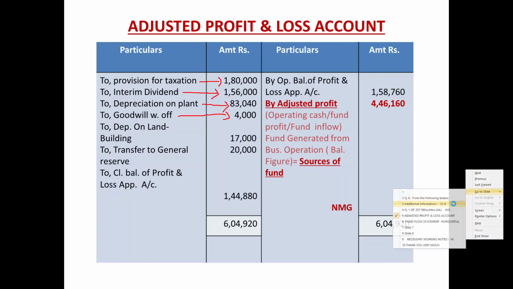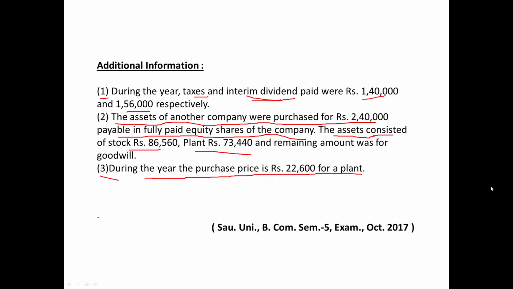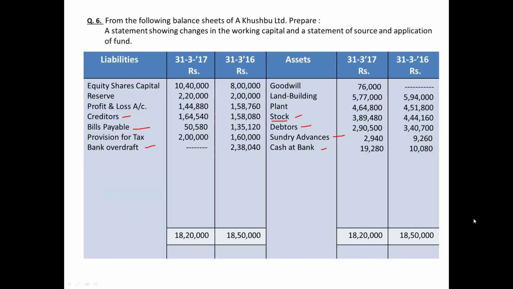Let us verify additional information once again. All the 3 points got over. Now nothing is left. Balance sheet verification, that is called reading of balance sheet for the remaining items. Come on the asset side. Goodwill over. Land and building, something is there. Opening balance 5,94,000. Closing balance 5,77,000. So it indicates the reduction in the current year.